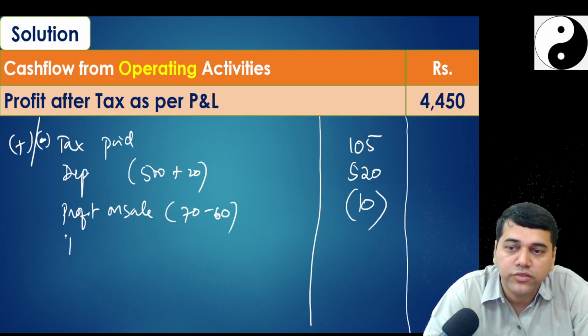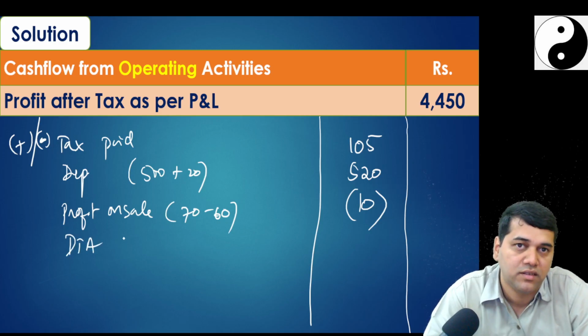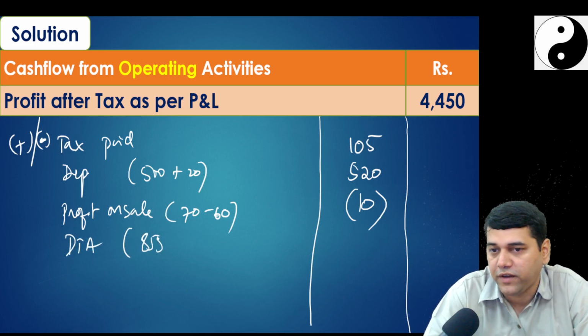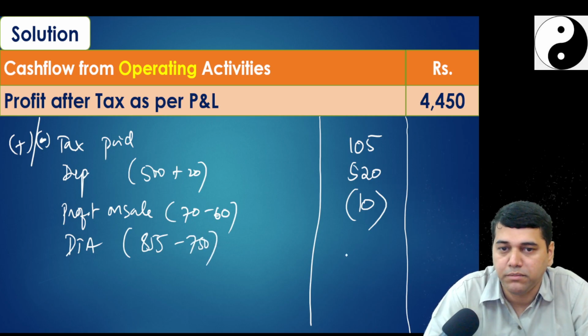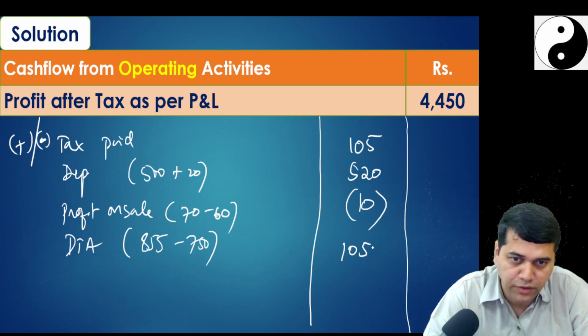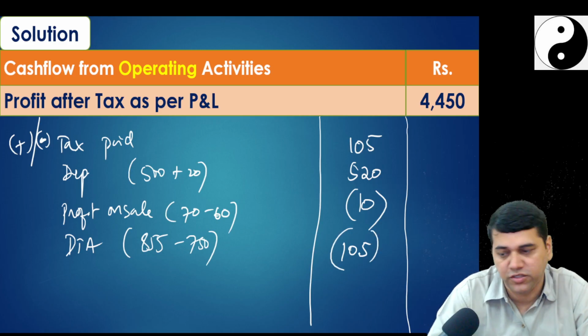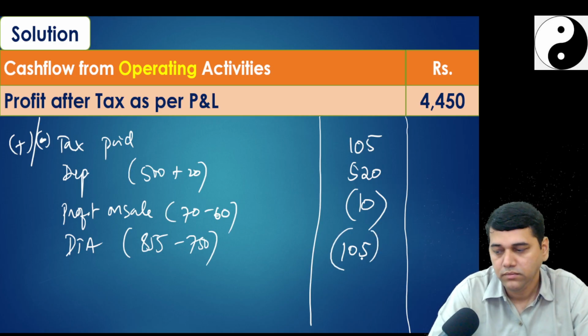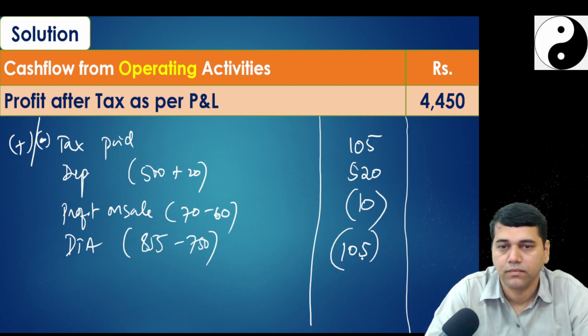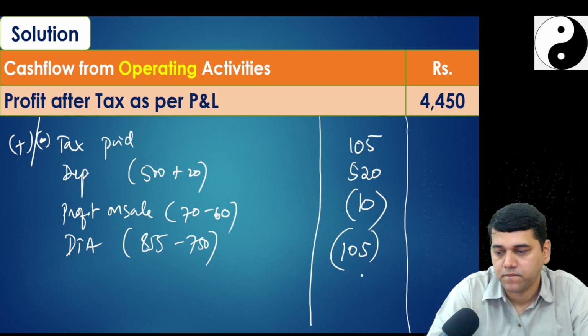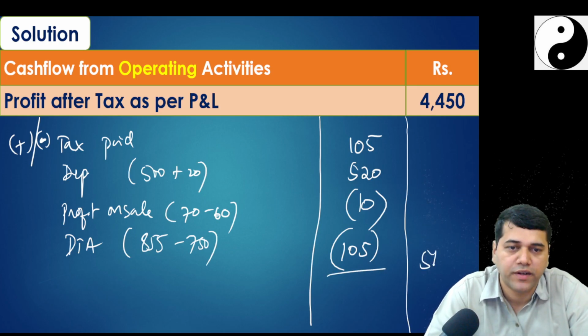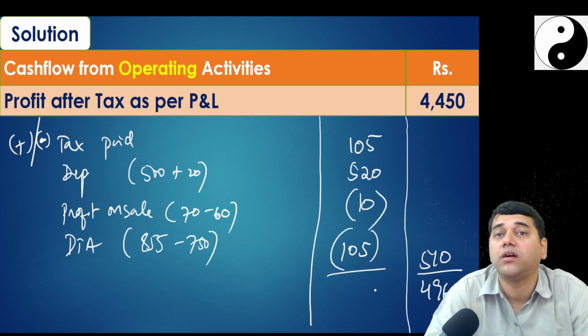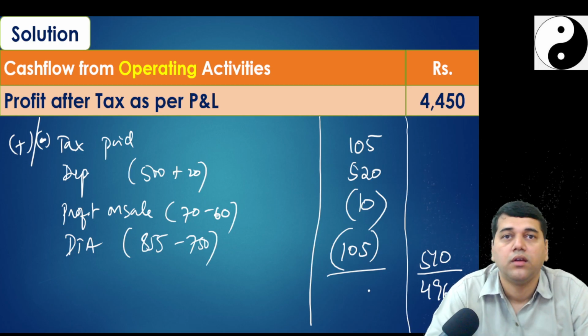Now, I need to check the deferred tax asset. How much? It is 855 minus 750. That means 105 should be deducted because this is shown as an income. So total comes to 4960. Okay, deferred tax, what happened?